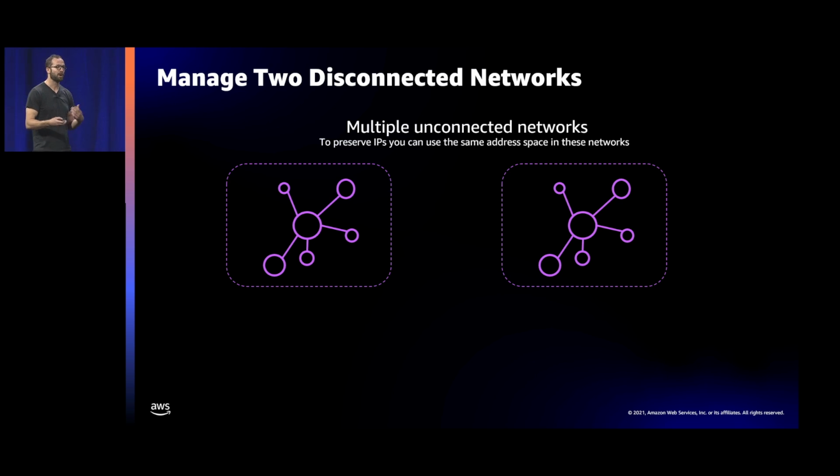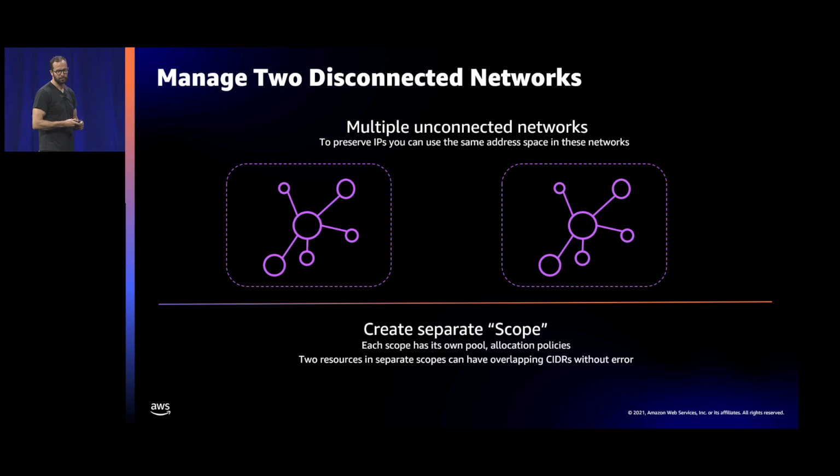Another scenario where you might see overlap is more related to acquisitions, or if you're running multiple independent networks that would run the same address space. To solve that, you can create separate scopes. IPAM allows you to create these containers called scopes, and within each scope, IP addresses have to be unique and non-overlapping. Think about each scope as an independent environment that you manage separately, so you can overlap address space in each additional scope.